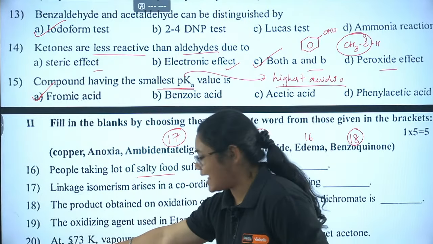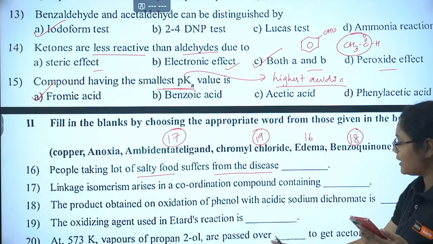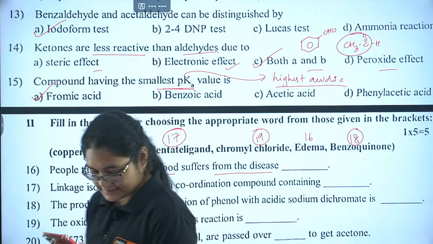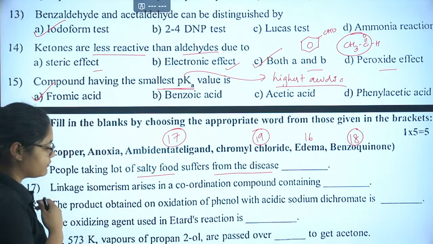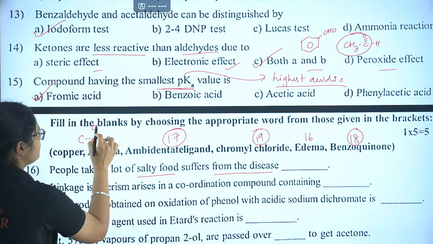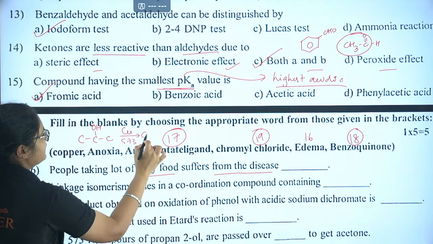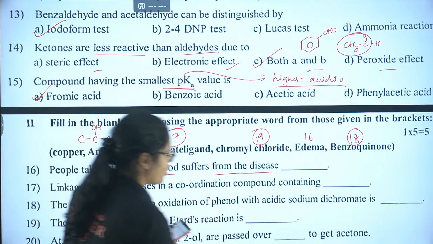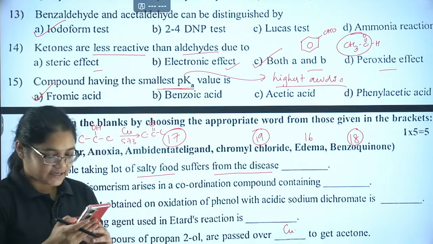Next, 20th one, at 573 Kelvin, vapors of propan-2-ol are passed over dash to get acetone. Yes, Isha, absolutely correct, copper. So if you take propan-2-ol and you take copper at 573 Kelvin, you will get propanone, right? So that is your copper here. Clear? I hope this is correct.